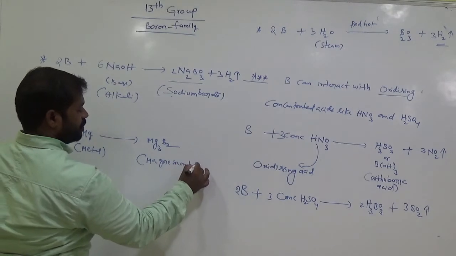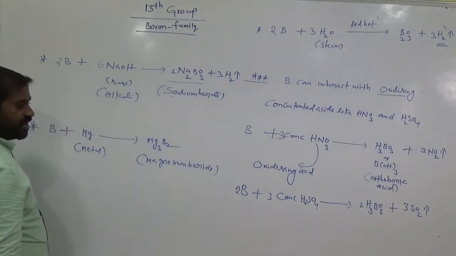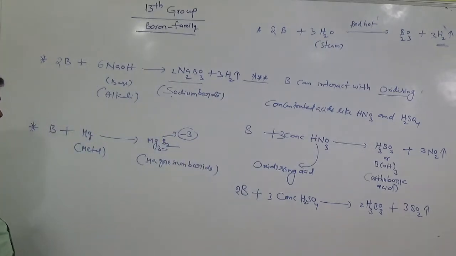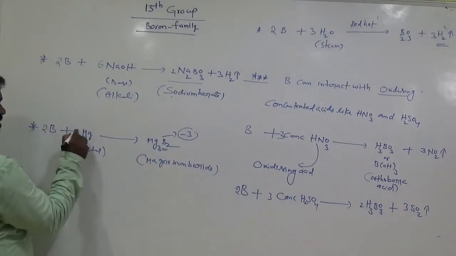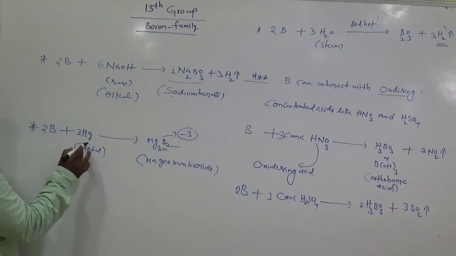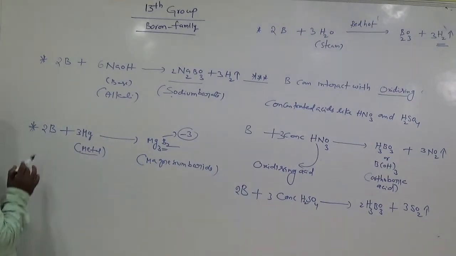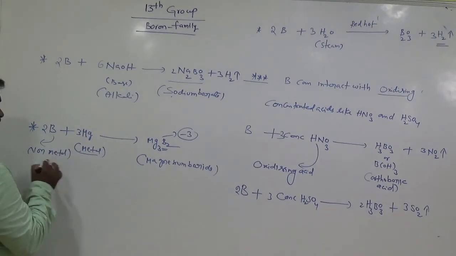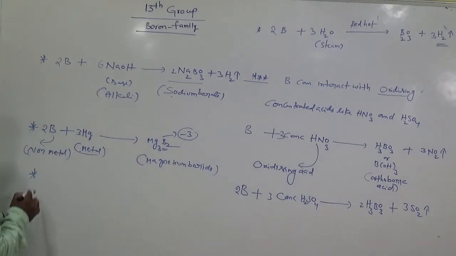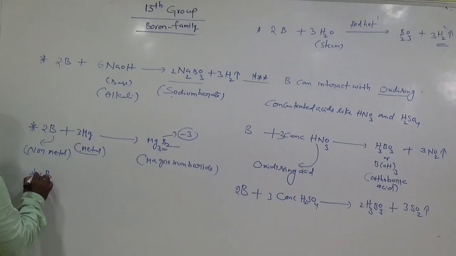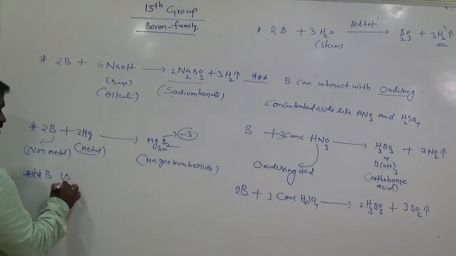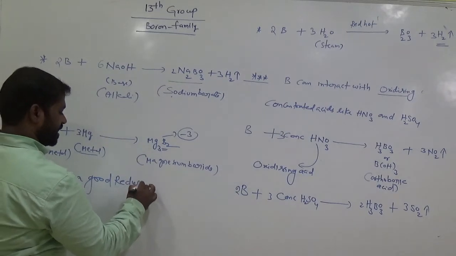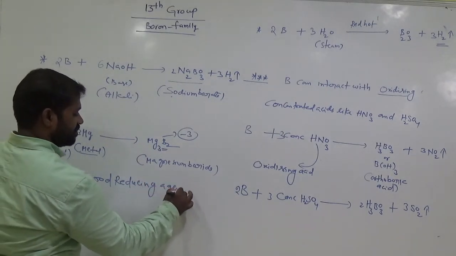Magnesium boride. What is the oxidation state of boron here? -3. Generally it shows +3. Remember this. So 2 borons here, 3 magnesium. So boron can interact with metal. It shows boron is a non-metal here. Remember this. Boron is a good reducing agent. Remember this.